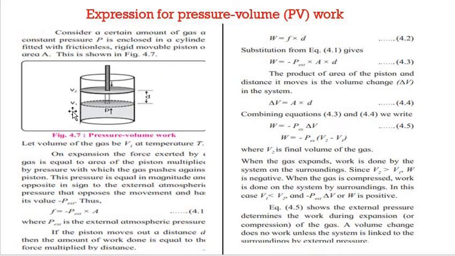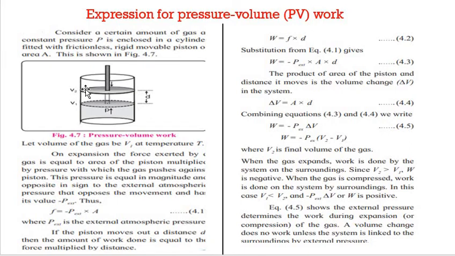Initially, the volume is V1 at temperature T. Now, on expansion, the force exerted by the gas is equal to the area of the piston multiplied by the pressure with which the gas pushes the piston, and now the volume becomes V2.